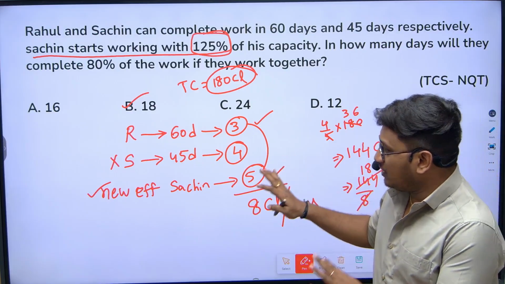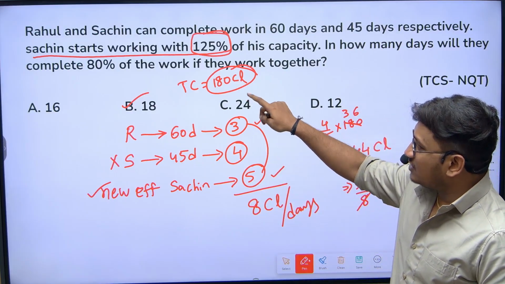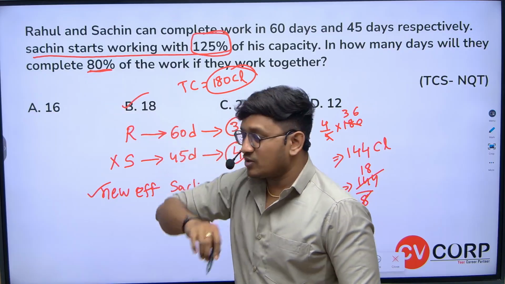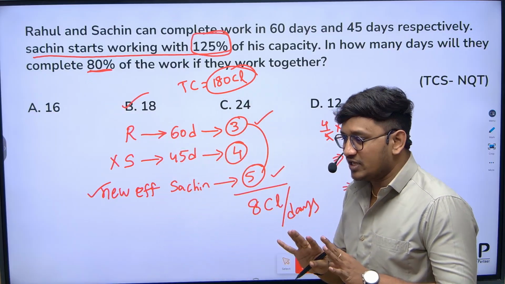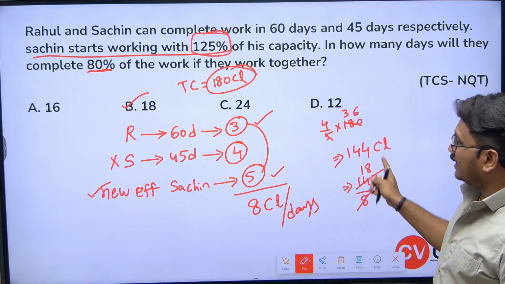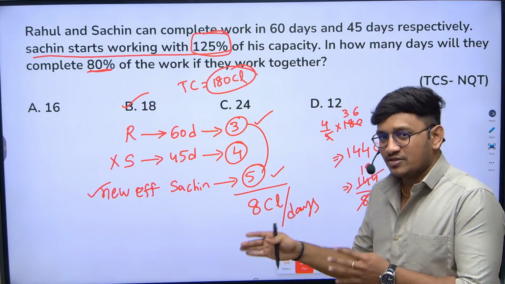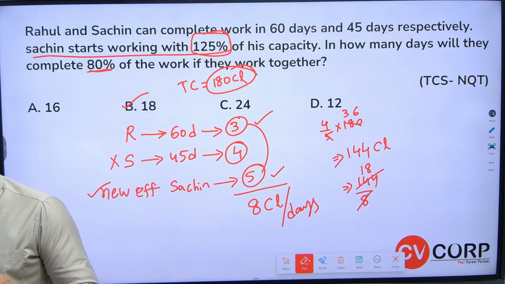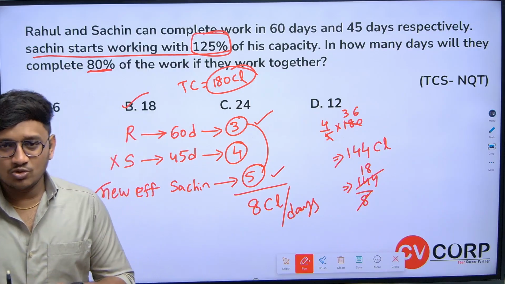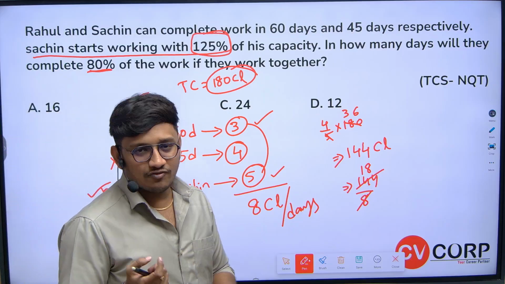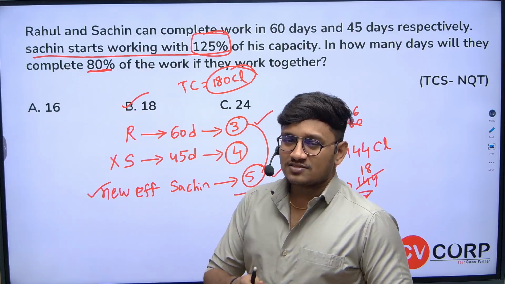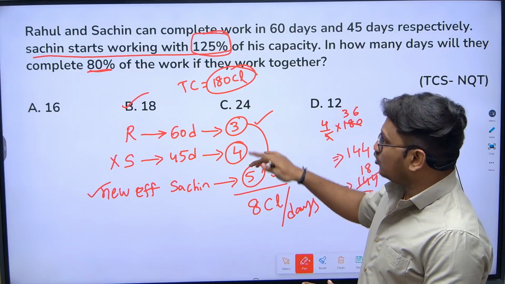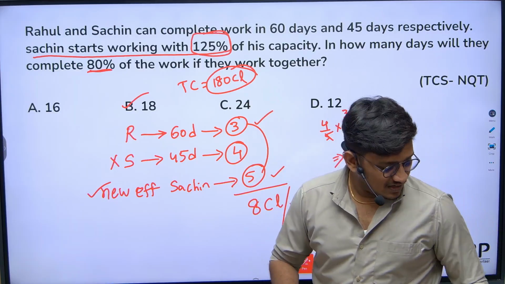The only part you should understand is that they have given that one person's efficiency increased, and also that to complete 80% of the work, not the complete work, just 80%. Following this chocolate method gives you very few calculations and less confusion. If you go with the fractional method, students might get confused about taking conditions in fractions. Please try to avoid taking fractions, as it may take a long time in the exam. So it's better to go with this LCM method. Okay, let's go with the next one.